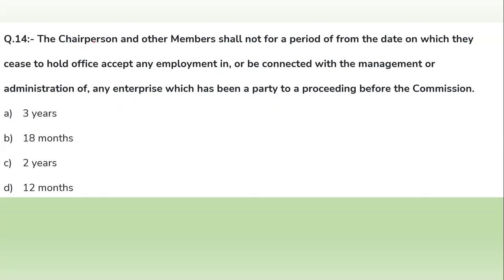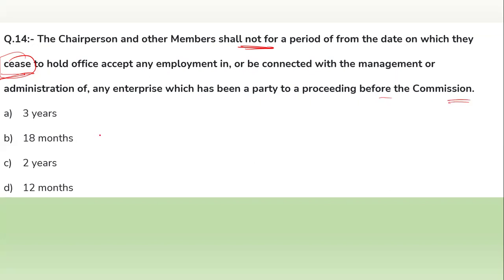Now here you can see the chairperson and other members shall not, for the period from the date on which they have ceased to hold office, accept any employment in or be connected with the management or administration of any enterprise which has been a party to proceedings before the commission.